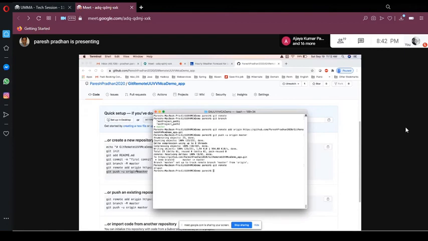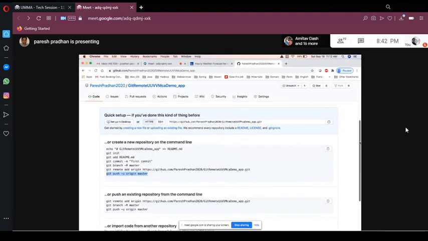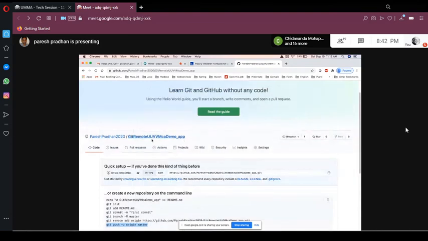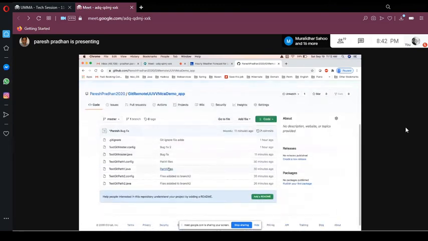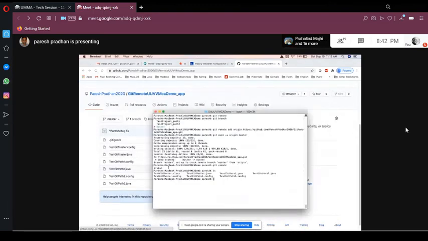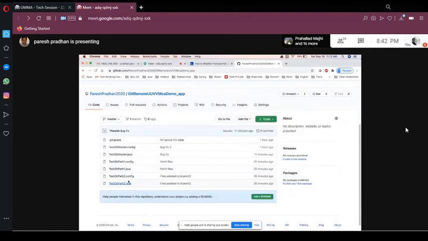You remember what all code we have in master. These files are there in our master. Now if I refresh this browser, this is the remote repository we created. See, once I refresh, you can see all those files. All these files have now moved to our remote repository. You guys following how I moved all my master code from my local repository to the remote repository? You guys follow, right?